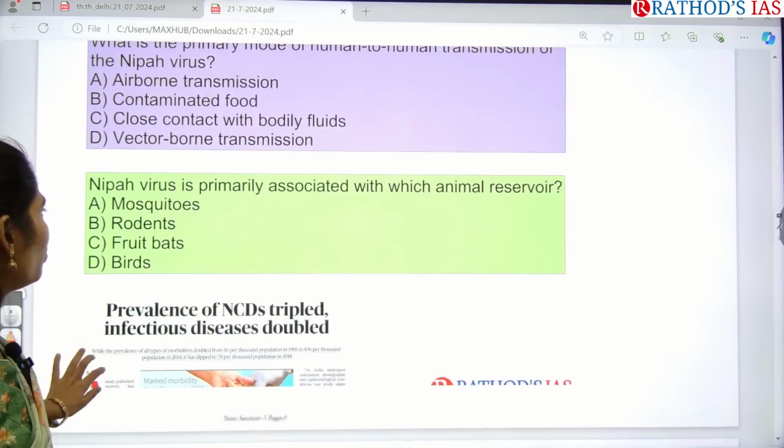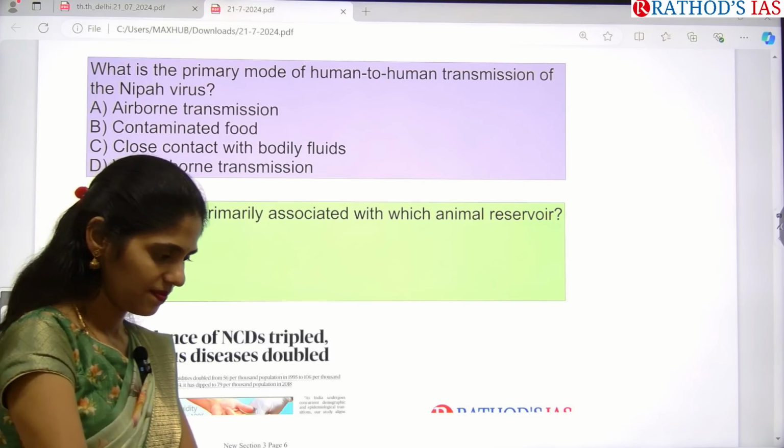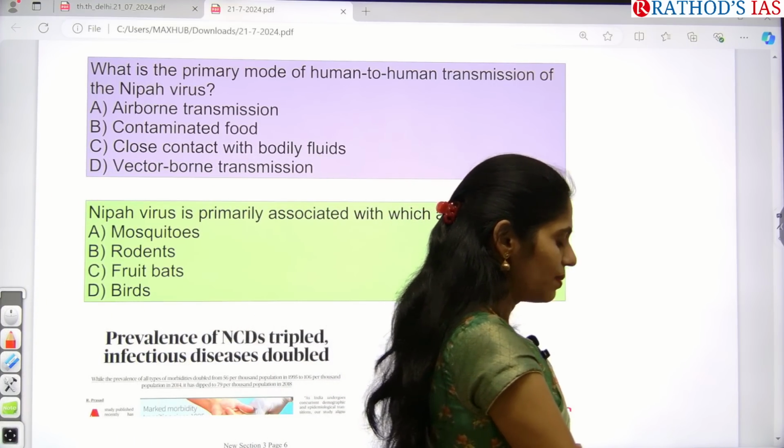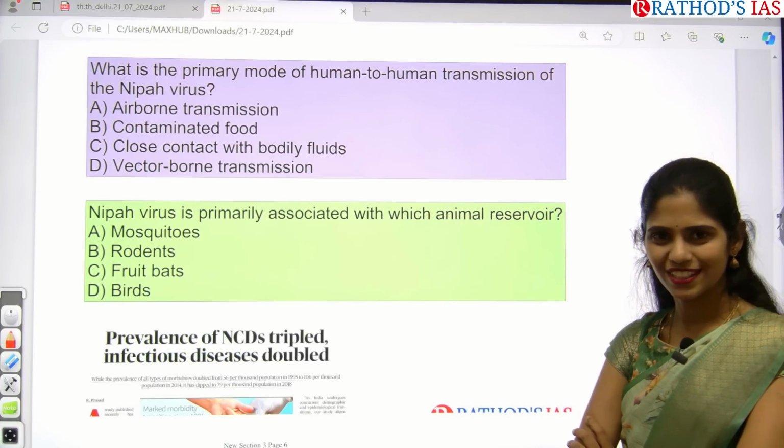And I want to give you some questions, so try to answer these. First one is, what is the primary mode of human to human transmission of Nipah virus? Through what? A is airborne transmission. Next, B is contaminated food, C is close contact with body fluids, and D is vector-borne transmission. So which is the answer? Come on, pause the video and type your answer in the comment box. You have to do this.